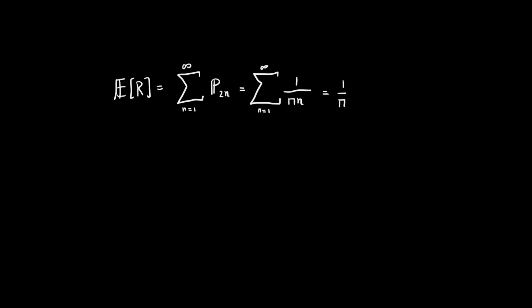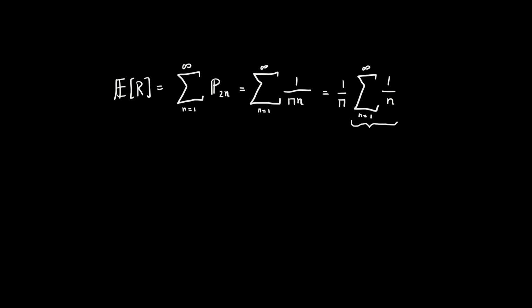With this in mind, the expected number of returns to the origin is given by the sum from n equals 1 to infinity of p sub 2n. This in turn can be approximated by the sum from n equals 1 to infinity of 1 over pi n. Taking the constant pi out, that's just the sum from n equals 1 to infinity of 1 over n.